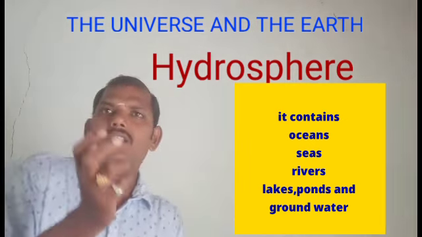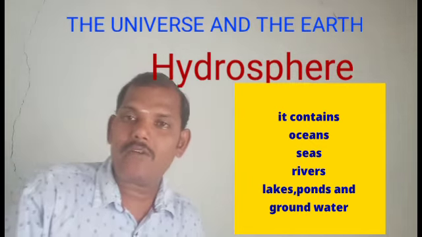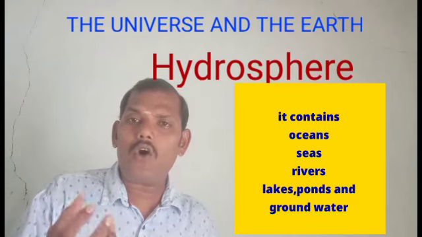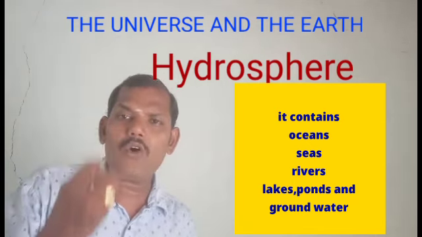What is groundwater? At the time of rainfall, when rain falls on the earth's surface, the water that flows is called the runoff. In this process, when the water flows on the earth, some amount of water percolates into the soil and is stored in the interior part of the earth.